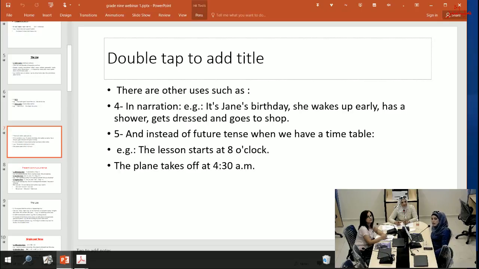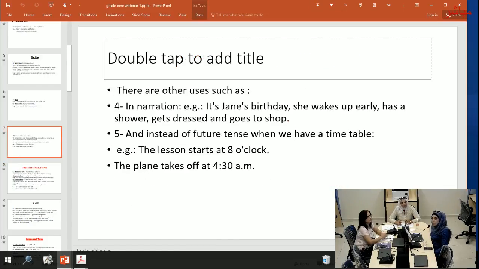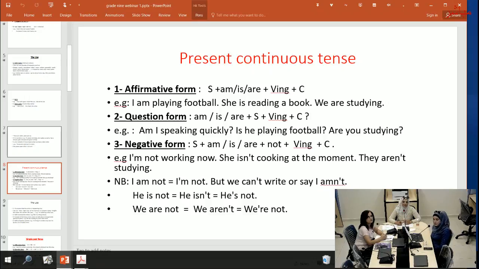Now, there are other uses. Number four, in narration. For example, it's Jane's birthday. She wakes up early, has a shower, gets dressed, and goes to shop. Number five, instead of future tense, we use it when we have a timetable. The lesson starts at 8 o'clock. The plane takes off at 4:30 p.m.